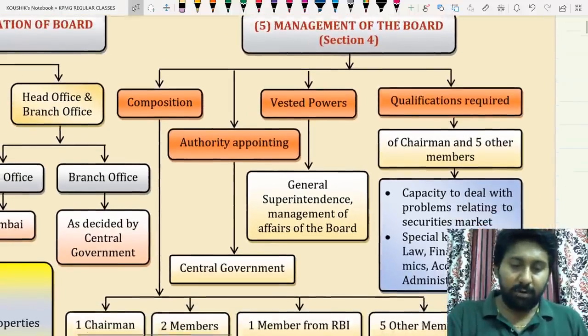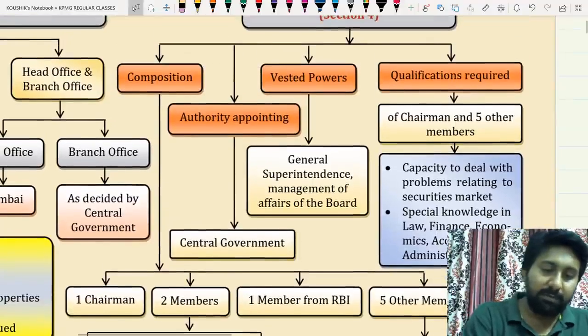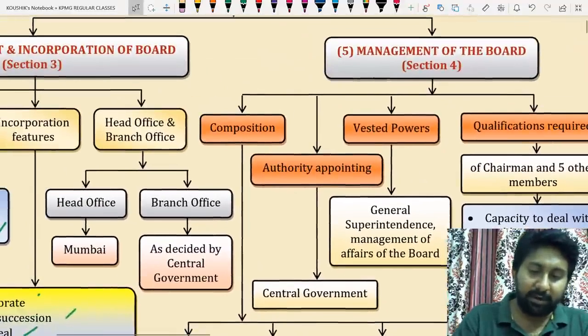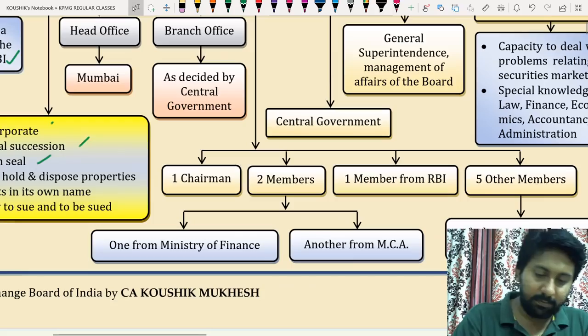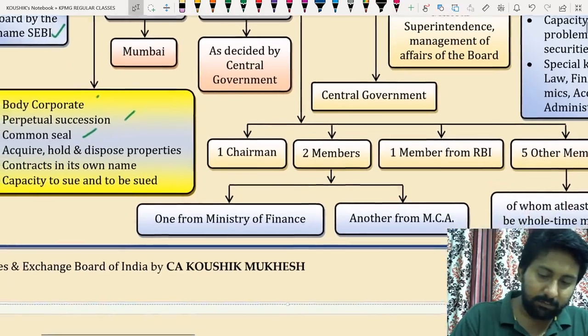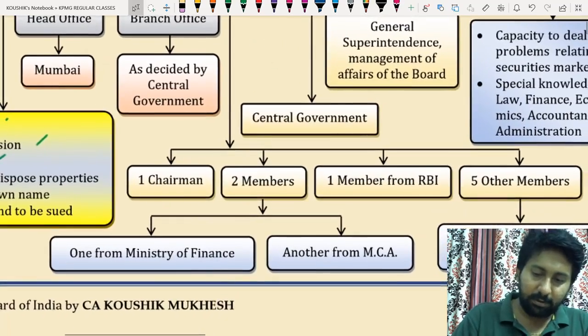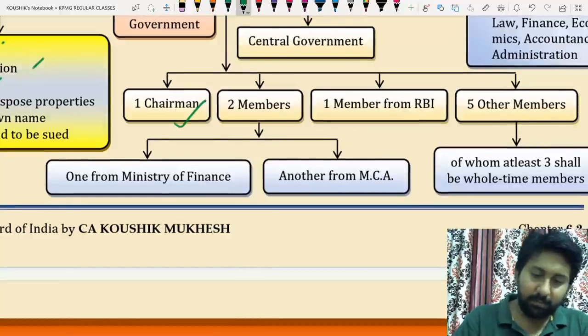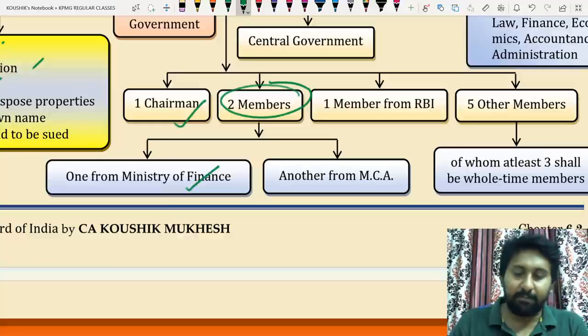management of the board. So, composition of the board. First, who will be there inside SEBI to regulate? The composition. First will be the chairman. One chairman. Two members are required, in which one will be from the Ministry of Finance, another from MCA.